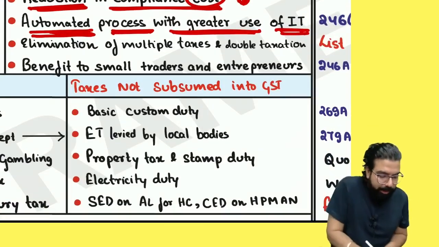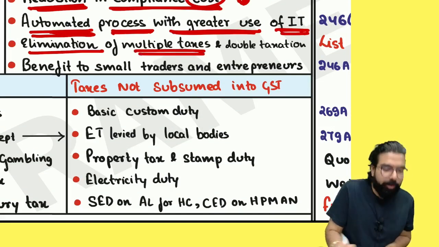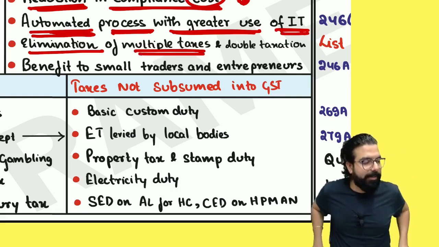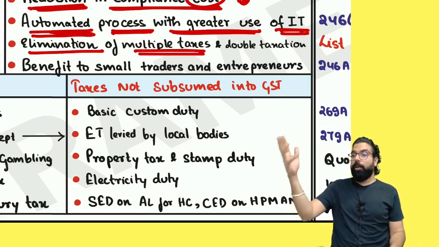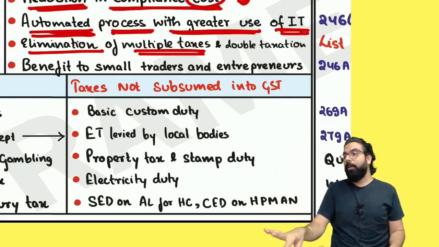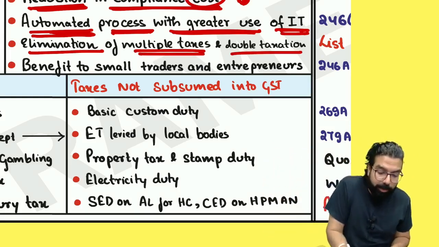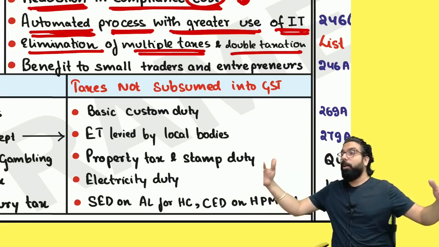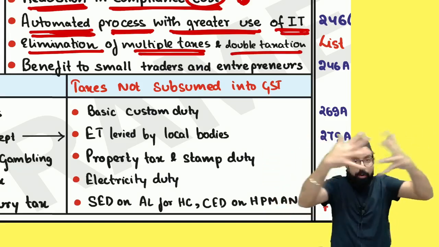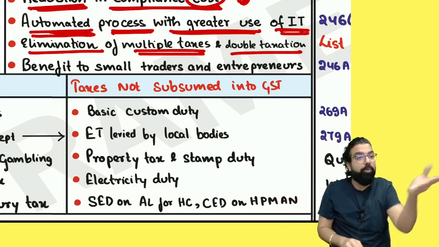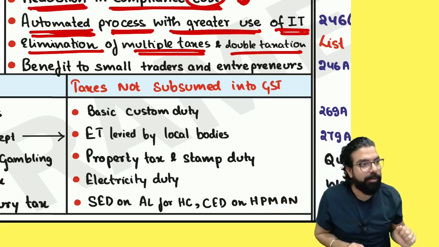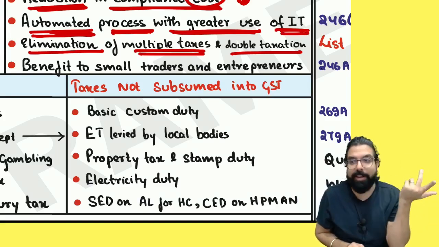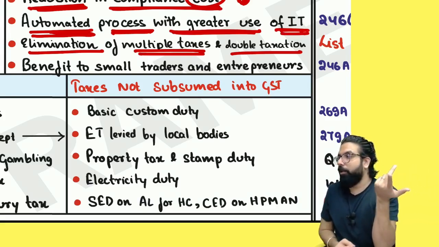Next. Sir, elimination of multiple taxes. You tell me one thing. Are there multiple taxes now? VAT, excise duty, service tax, gone, or is there? Gone. Double taxation. Sir, earlier what used to happen? Service tax and VAT, no integration. Hence, people were paying VAT also, service tax also. Is it there now or not there? Is my point clear to all?